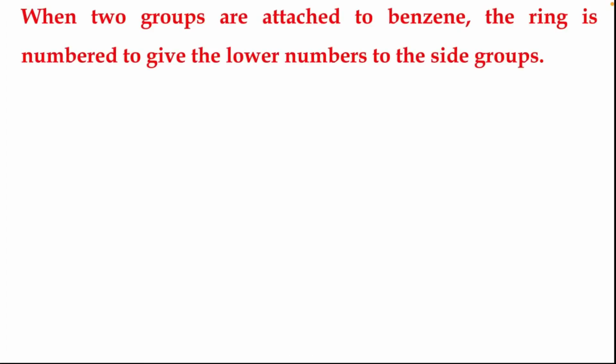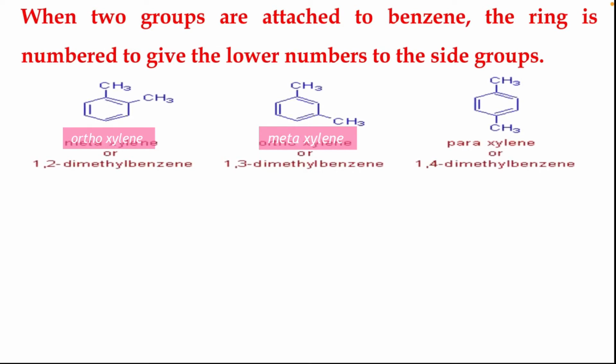When two groups are attached to benzene, the ring is numbered to give the lower numbers to the side groups. So you have to number in such a way that they get the lower numbers. Here, in the 1 and 2 positions, in the first case we get 1,2-dimethylbenzene, where 2 methyl groups are there, and if they are